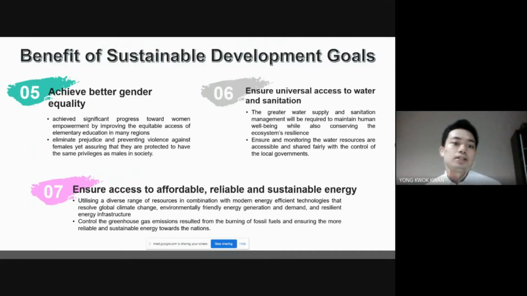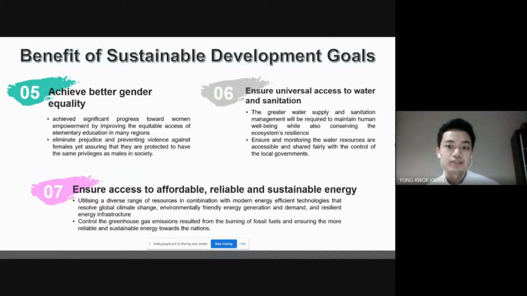Next, achieving better gender equality is also one of the benefits of the Sustainable Development Goals. It will help us achieve significant progress towards women's empowerment by improving equitable access to elementary education in many regions. It will also help to eliminate prejudice and prevent violence against females, ensuring that they are protected and have the same privileges as men in society.